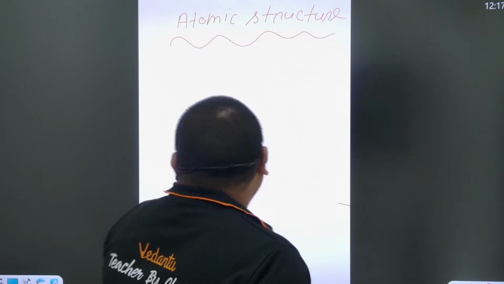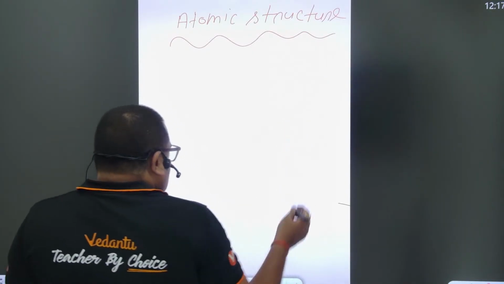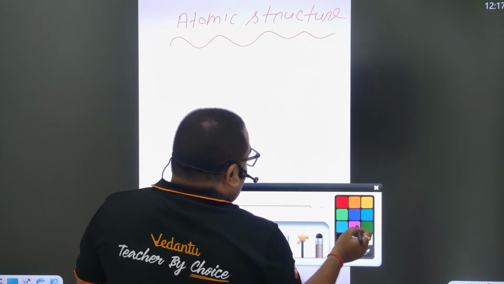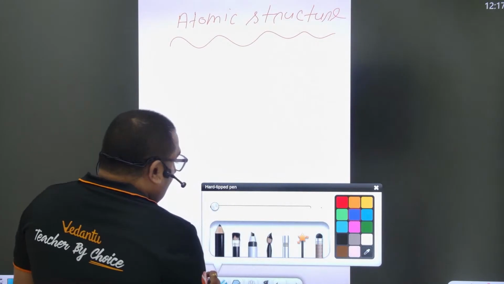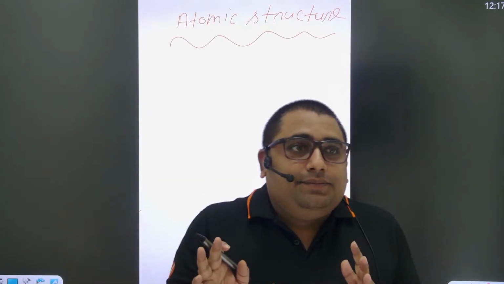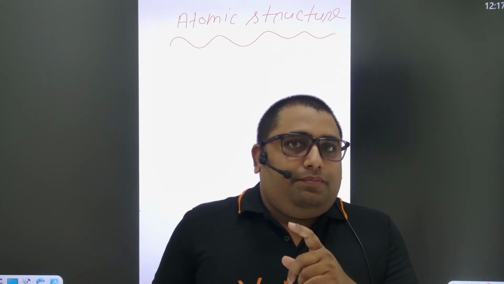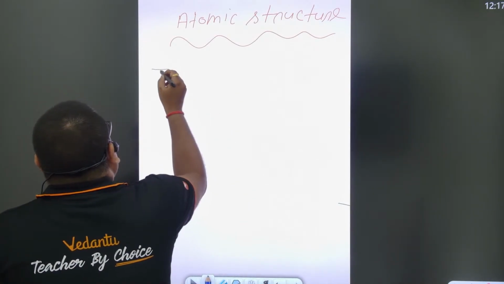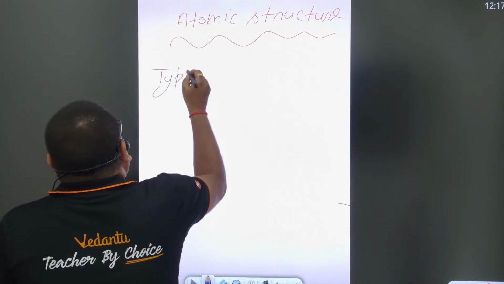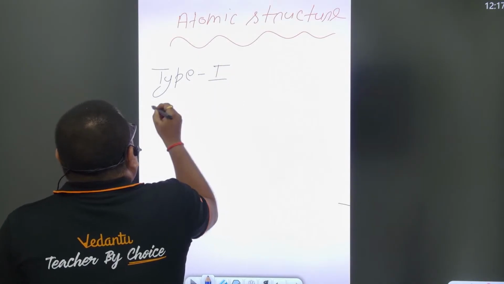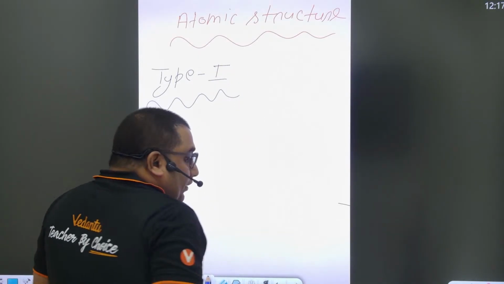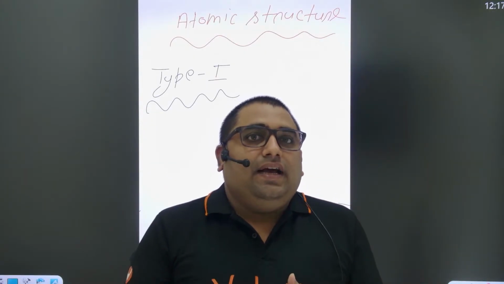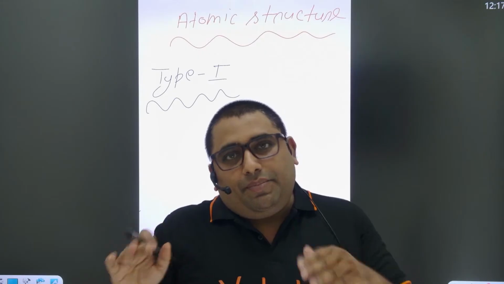So see, in atomic structure, basically we have divided all the questions according to topic. I have taken the first type, basically related to some basic thing, the discovery of subatomic particles.